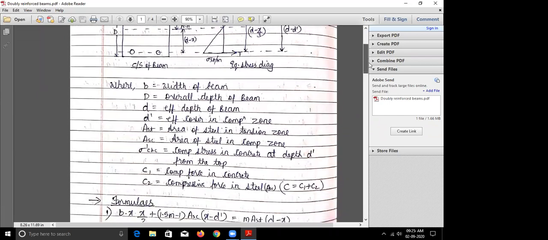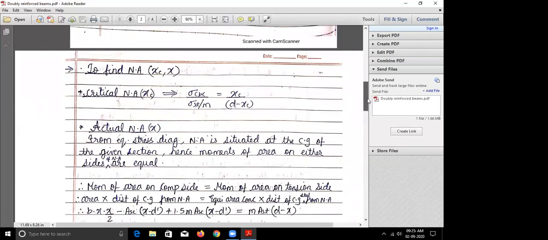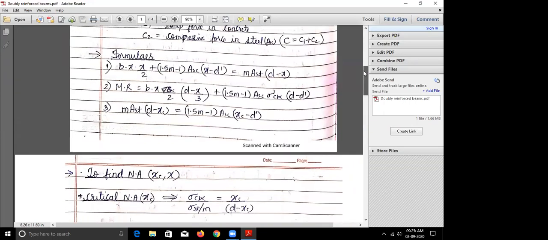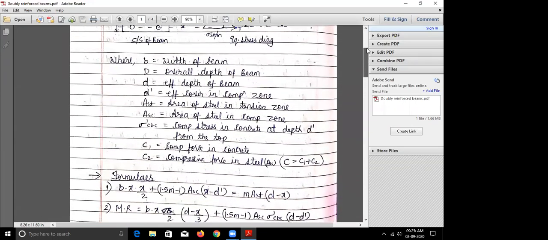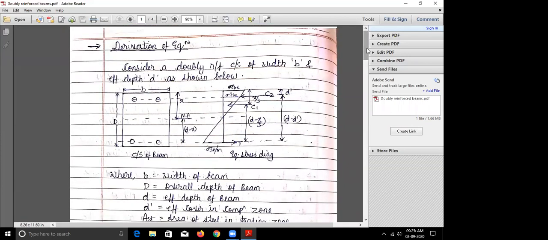So now let us move on to the next slide, the next page. Then let us write the formulas. You're still writing. Sure, so show the formulas. The formulas.